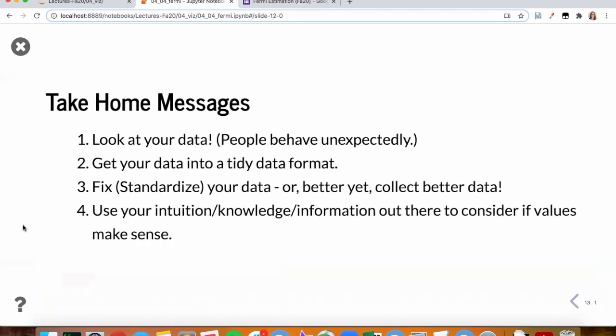Okay, so why did I let you respond so freely on the survey? I could have forced you to enter numeric values. One, by verifying and validating on the survey, that is one way up front to make sure your data are clean. So when you are collecting survey data, make sure you guide the user and do your best to control for what they're going to do.